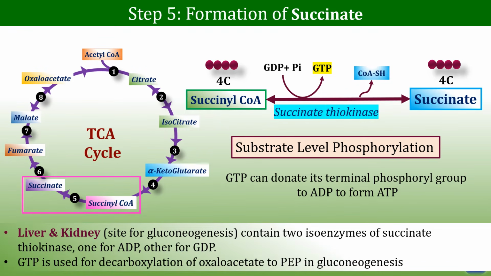Now in the liver and kidney, which are the sites for gluconeogenesis, there are two isoenzymes of succinate thiokinase. One is for ADP and the other is for GDP. And the GTP which is formed by this reaction is used for decarboxylation of oxaloacetate to phosphoenolpyruvate, which is an important reaction in gluconeogenesis. So in step 5, there is formation of succinate, and this is the step of substrate level phosphorylation where one ATP molecule is formed.